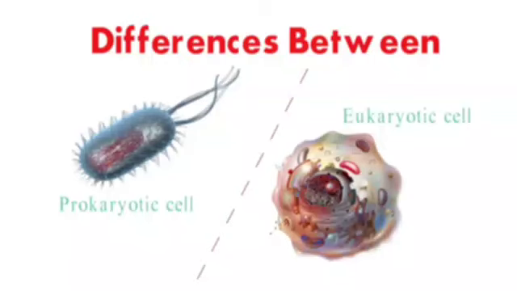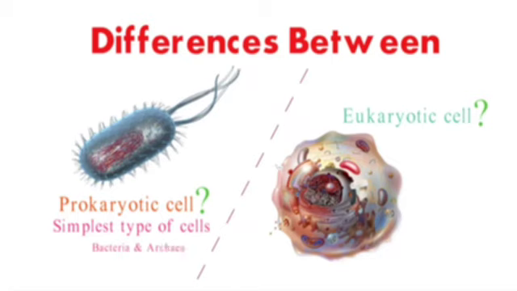First of all, let's see what prokaryotic and eukaryotic cells are. Prokaryotic cells and eukaryotic cells are the two main types of cells in the world. Prokaryotic cells are the simplest type of cells, and they are found in bacteria and archaea. Eukaryotic cells are more complex than prokaryotic cells, and they are found in all other living organisms, including plants, animals, and fungi.